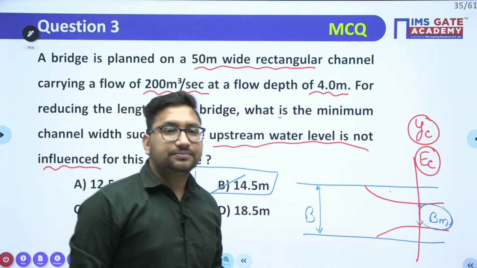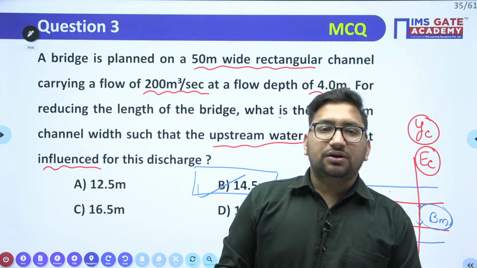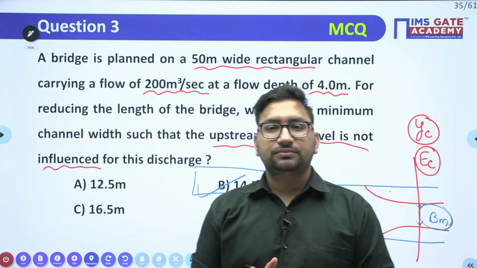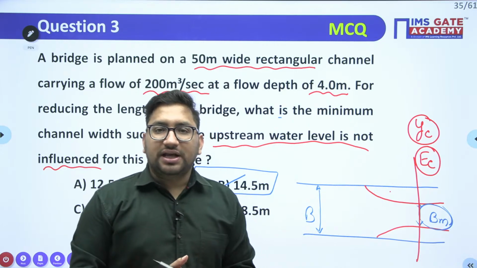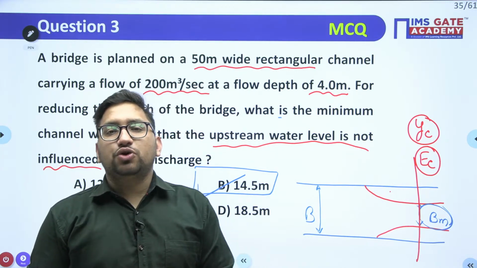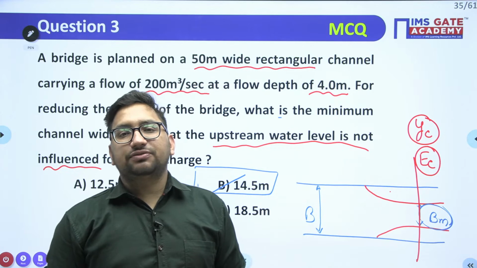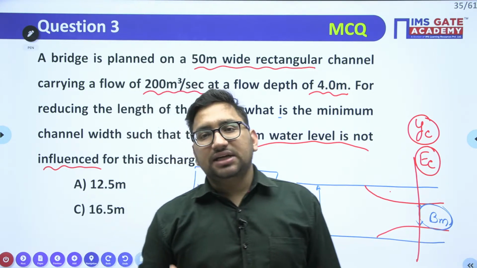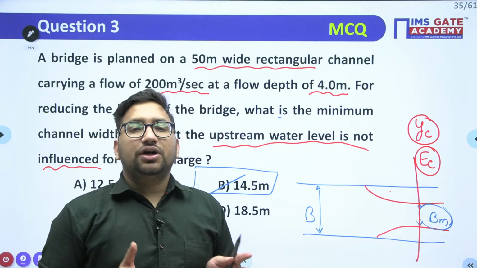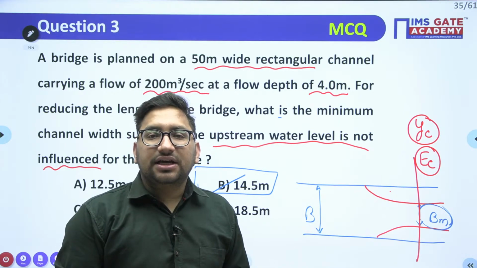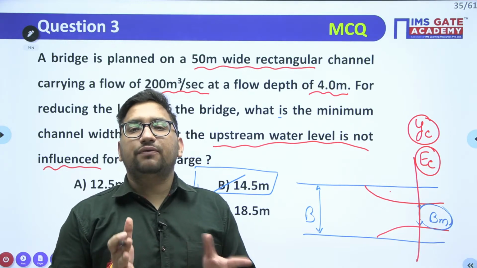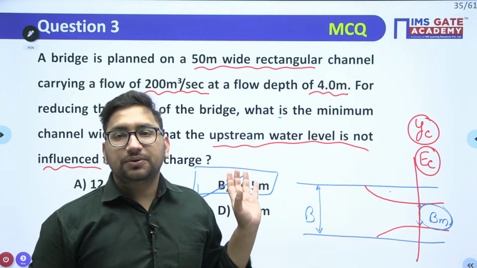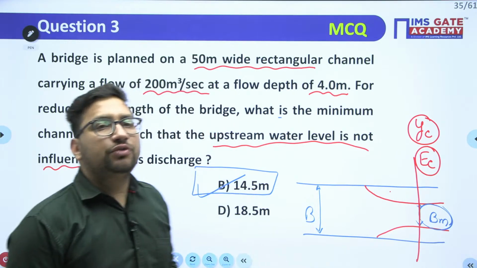Is that clear? If this particular question is clear, we can move to next. Just let me know. So from this particular energy depth relation, these types of questions can be asked, right? Either it will ask for the critical depth or it will ask for the critical energy. Other than that, it can ask for your width contraction and the case of hump, right? So these are some types of questions which we can figure from this particular topic, right? Now let's move to our next topic.